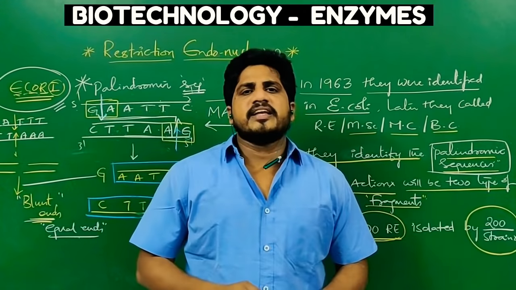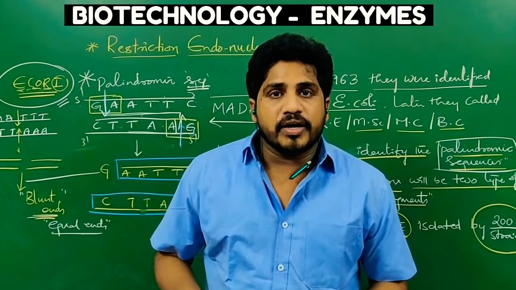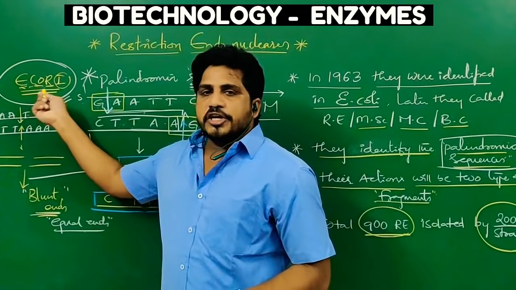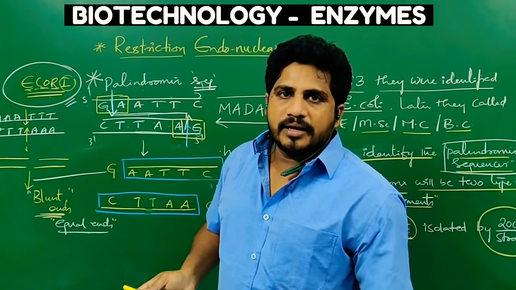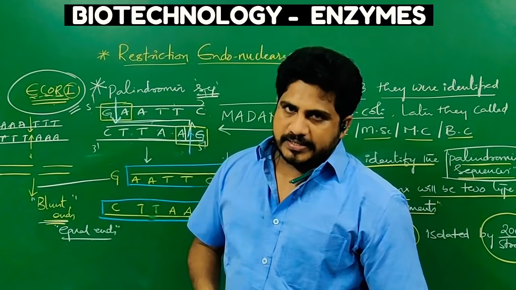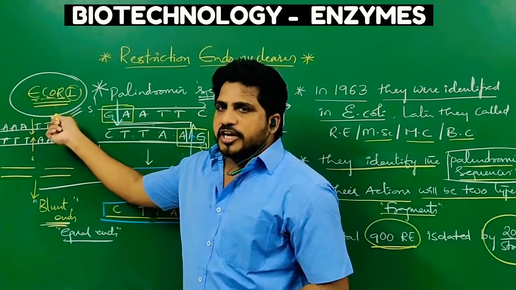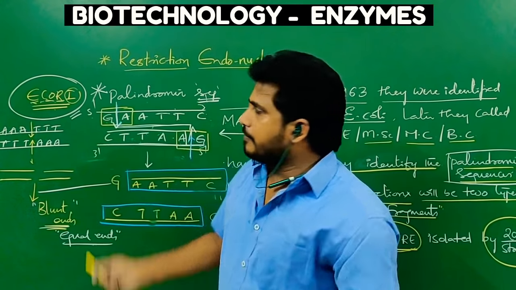The very interesting thing here is that one palindromic sequence has many restriction endonucleases, but one restriction endonuclease has one palindromic sequence. You try to understand this. I repeat, one palindromic sequence has many restriction endonucleases, but one restriction endonuclease has one palindromic sequence. For a better understanding, let us see.